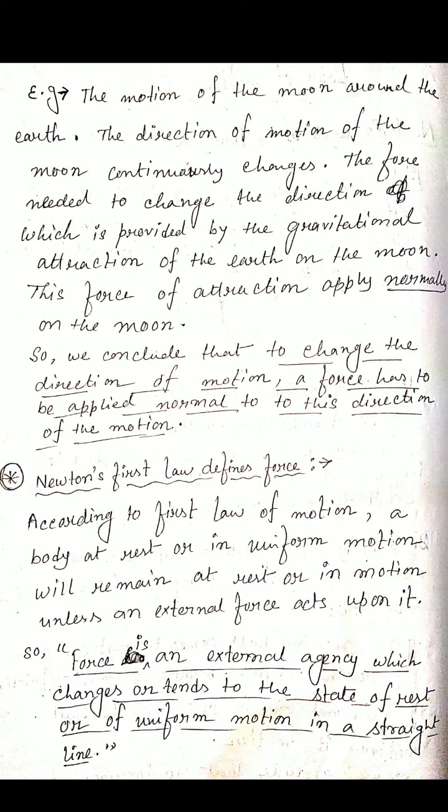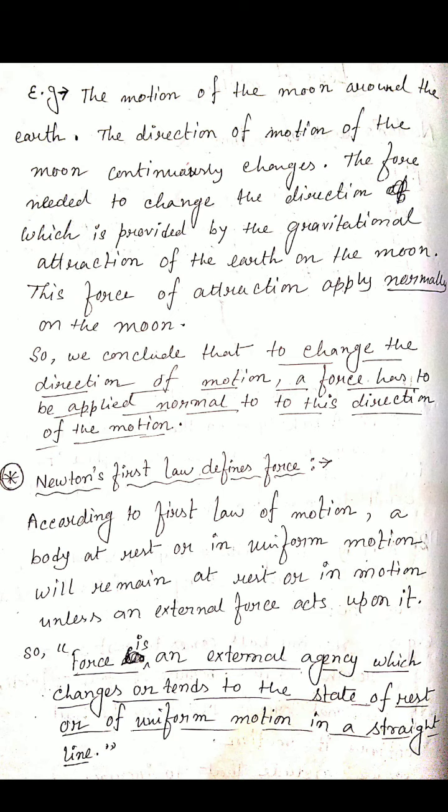So from this statement we see that force is an agency, the main factor, which changes the state of rest or uniform motion.